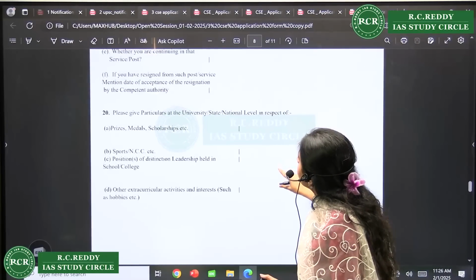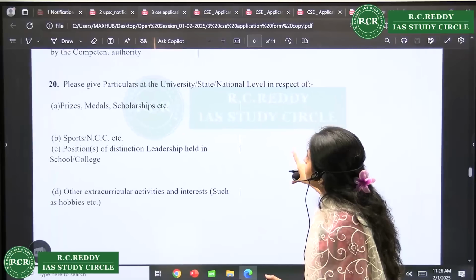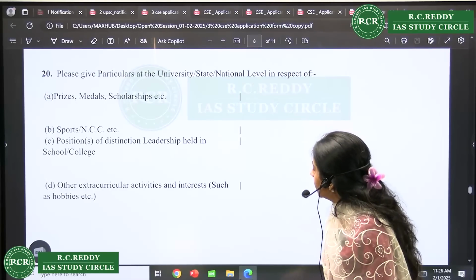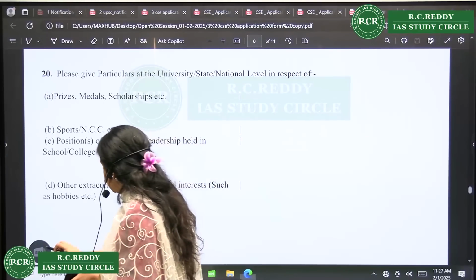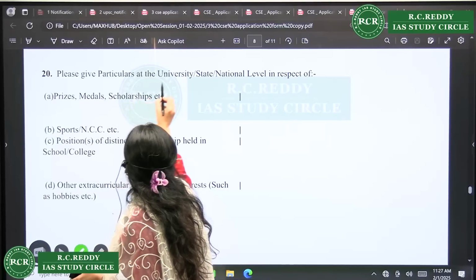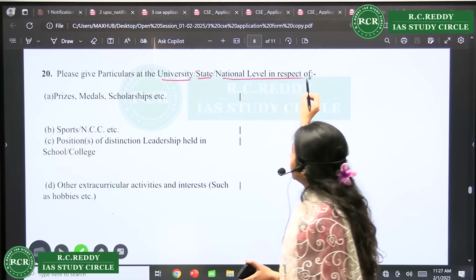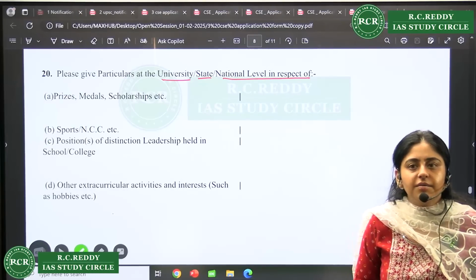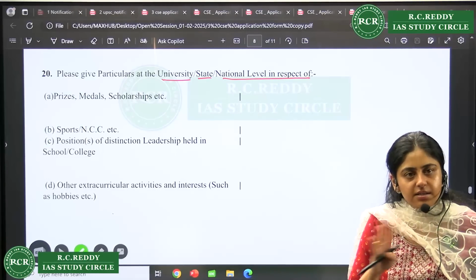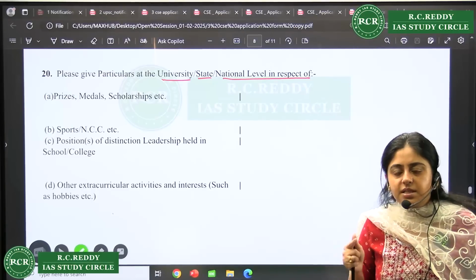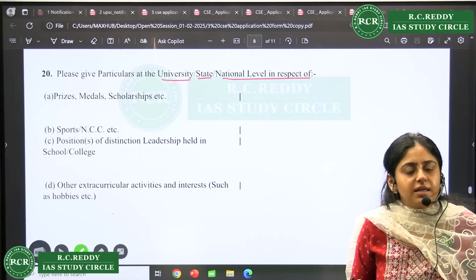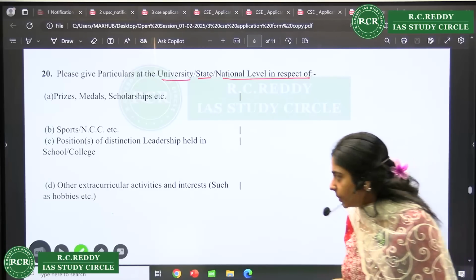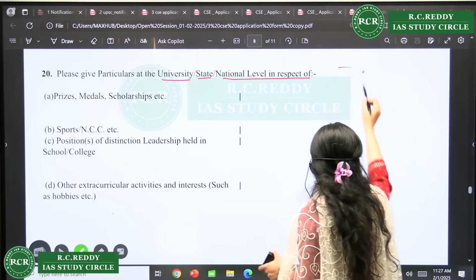Yes, this part is also very important. First you have to see university, state, national level. So anything you have won in the school doesn't matter. Right? You have won something in 6th class, 7th, that doesn't matter. University, state or national level. If any medal has been won, that is important. So while you are filling this part,